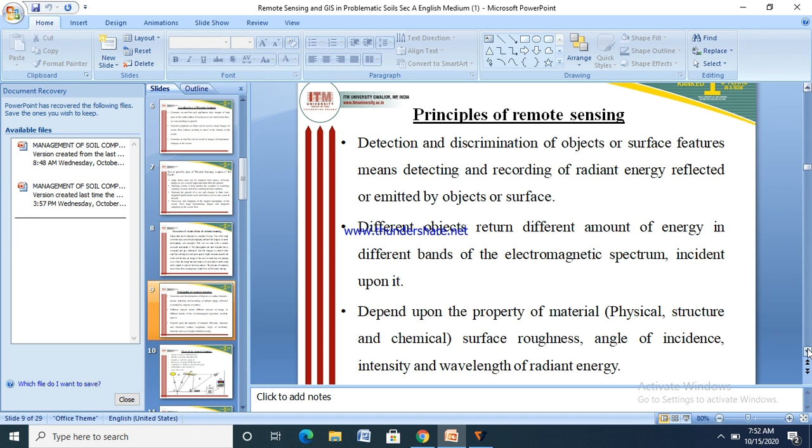Principle of remote sensing: the detection and discrimination of objects or surface features means detecting and recording of radiant energy reflected or emitted by objects or surfaces. Different objects return different amounts of energy in different bands of the electromagnetic spectrum incident upon them. This depends upon the properties of the material, its physical structure, chemical composition, surface roughness, angle of incidence, intensity and wavelength of the radiant energy.